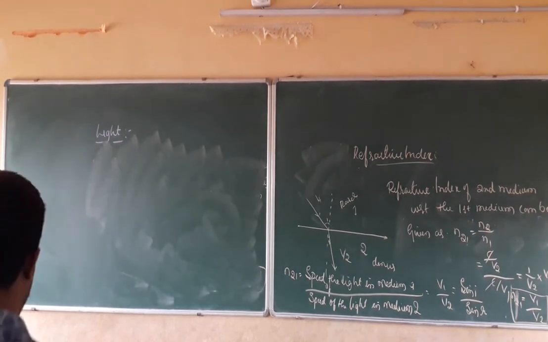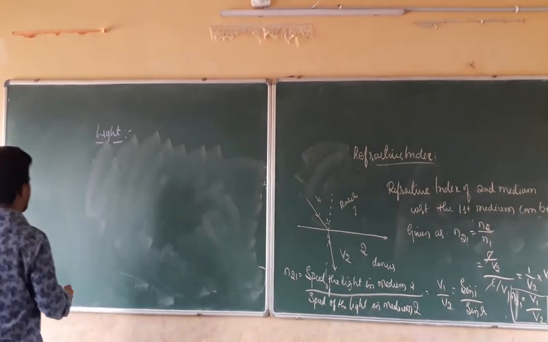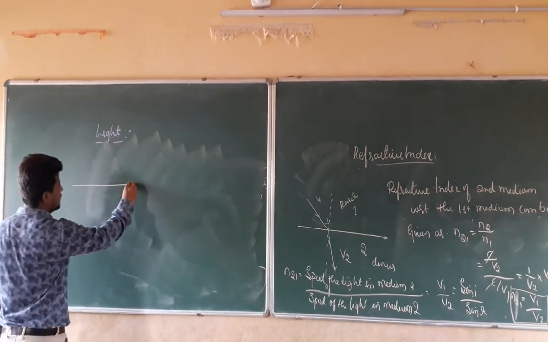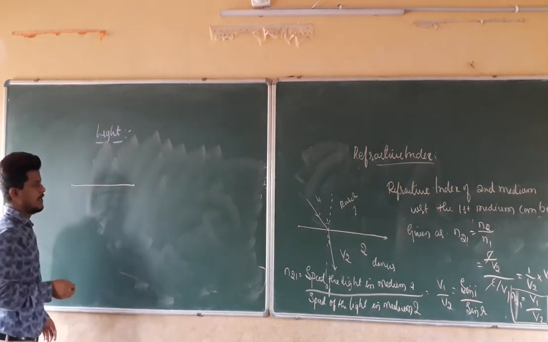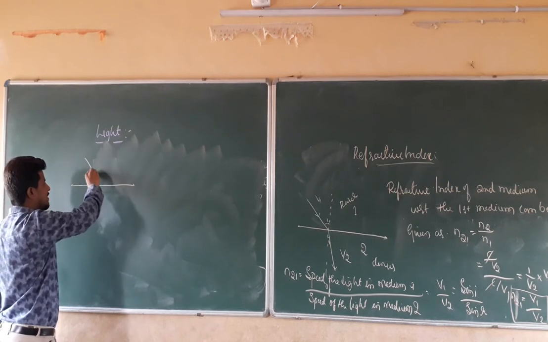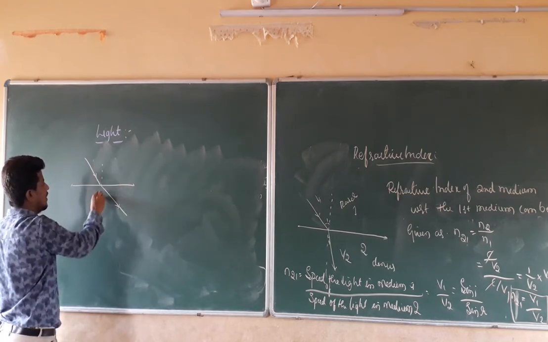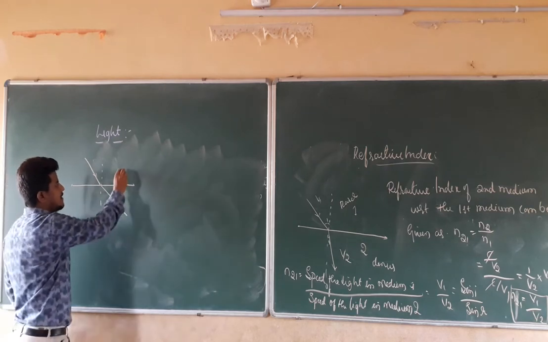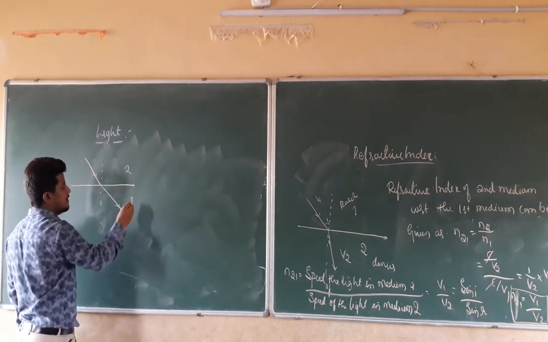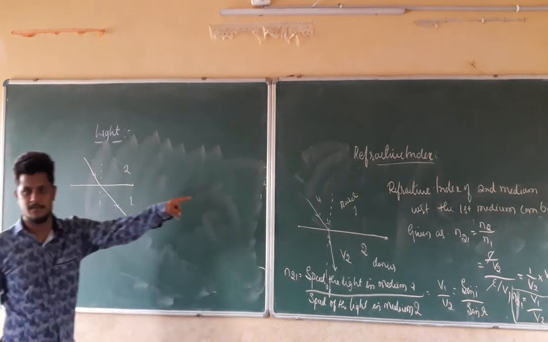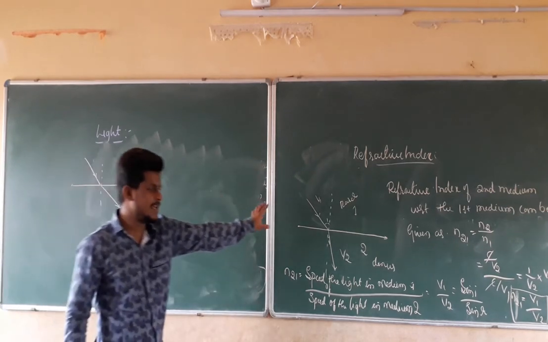Now next we are going to see the opposite of that. If I take a medium interface, and a light ray which is traveling from the second medium to the first medium, and I draw a normal, taking this medium as the second medium and this medium as the first medium, it is the opposite of this diagram.